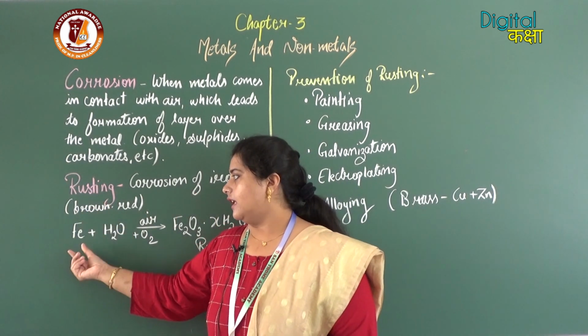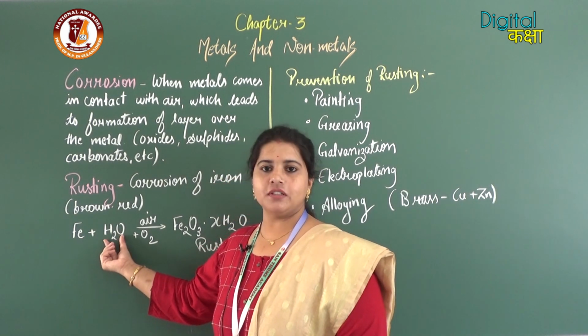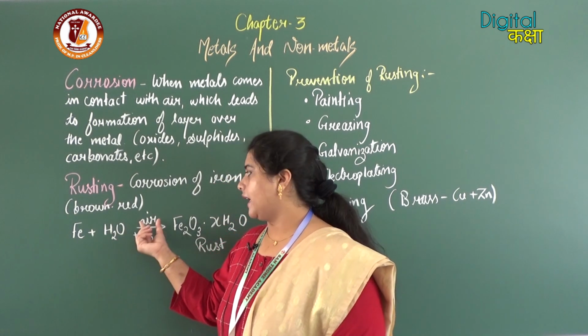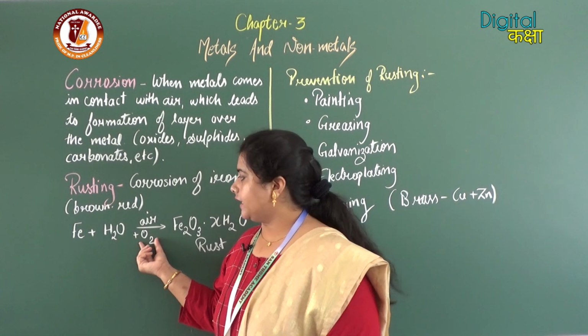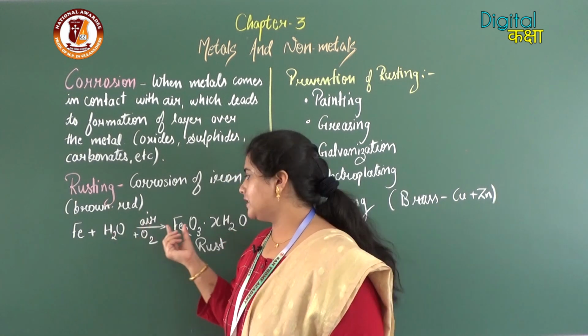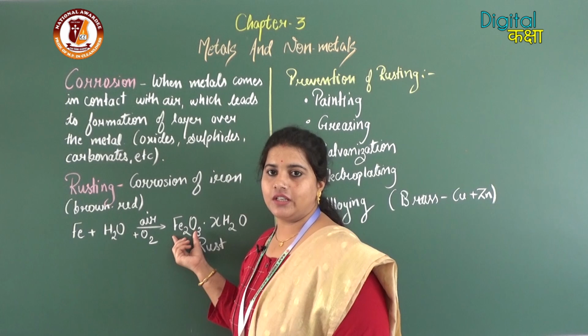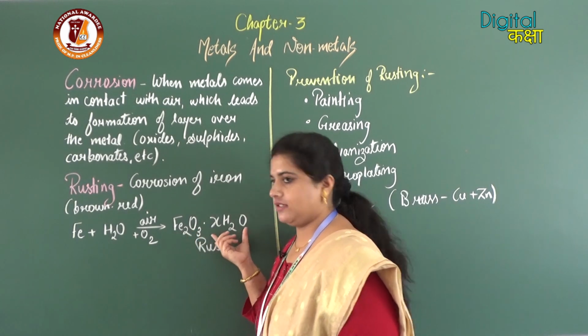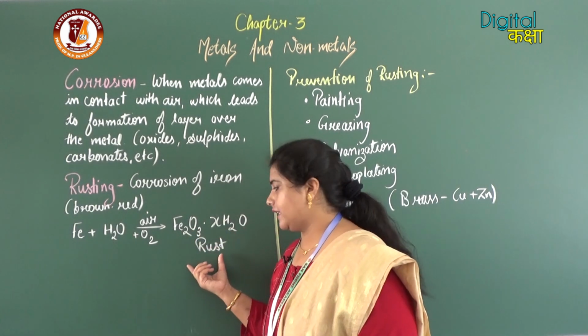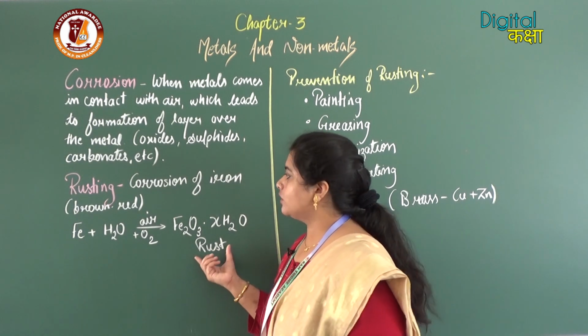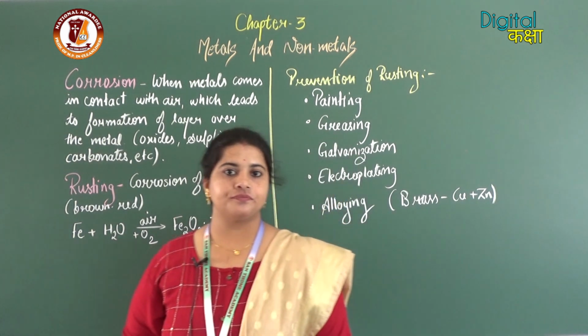Now what happens? The iron piece, when it comes in contact with moisture and air, that is O2, forms a layer, that is Fe2O3.xH2O, iron oxide, which we call rust. Okay, so this is the process of corrosion.